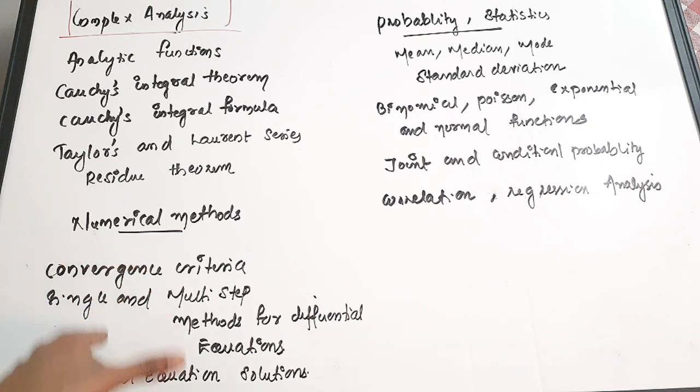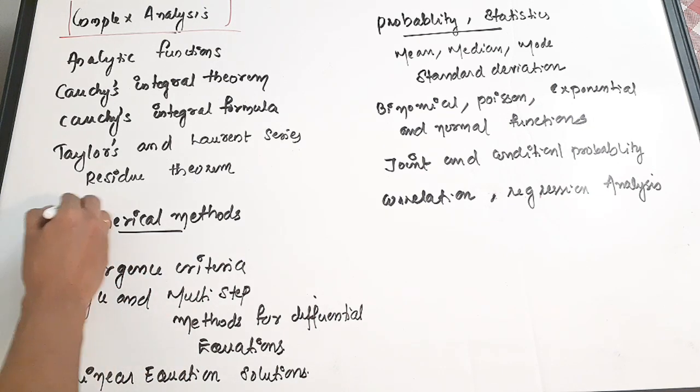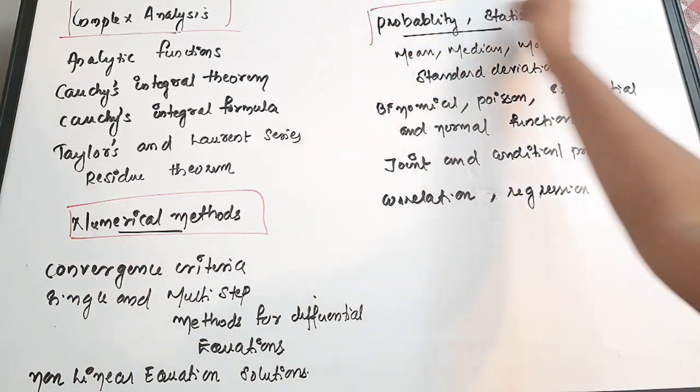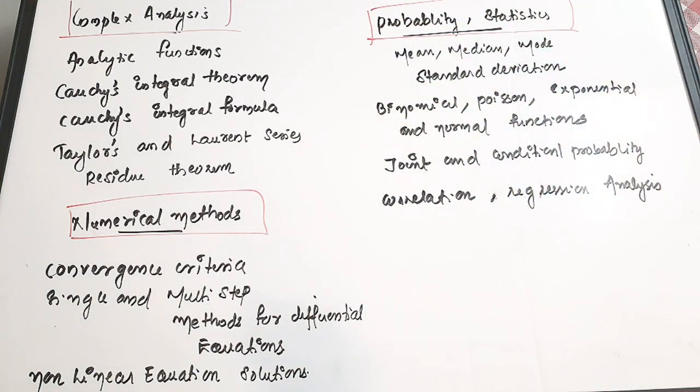Then in numerical methods: convergence criteria, single and multi-step methods for differential equations, non-linear equations and their solutions. Then in probability and statistics, you have to mainly concentrate on mean, median and mode of a given set of data.